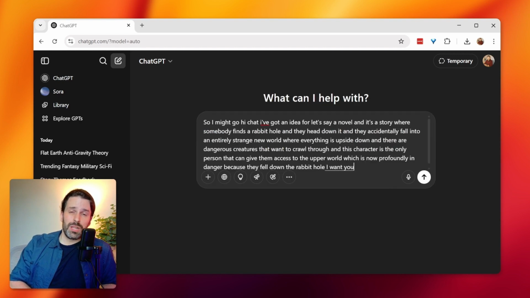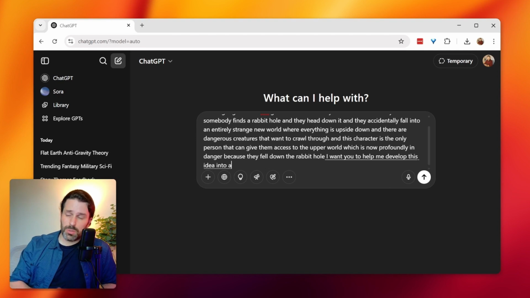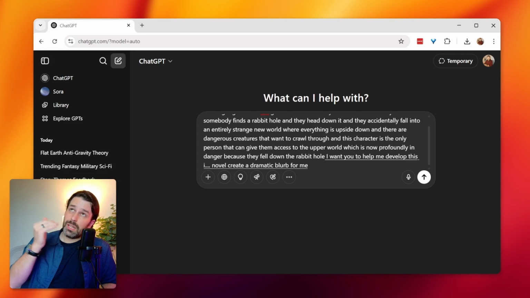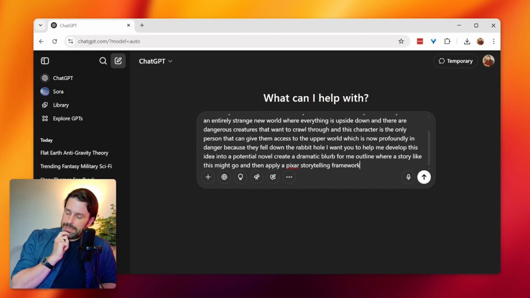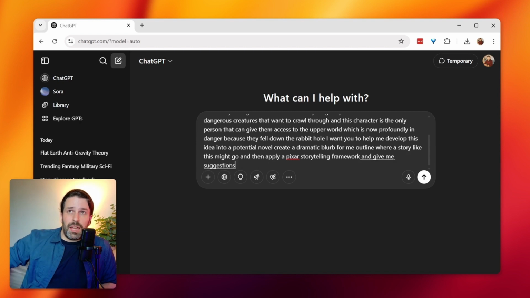I want you to help me develop this idea into a potential novel, create a dramatic blurb for me, outline where a story like this might go, and then apply a Pixar storytelling framework and give me suggestions on how I could make this really interesting and captivating.